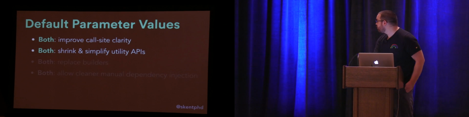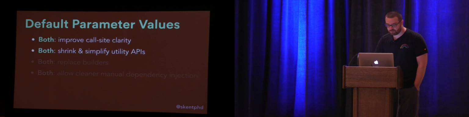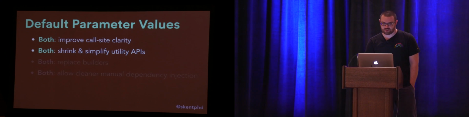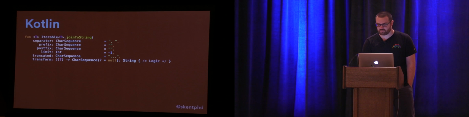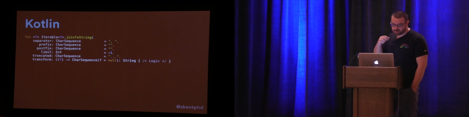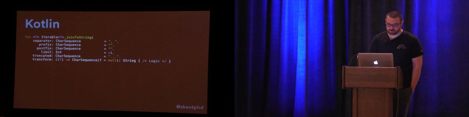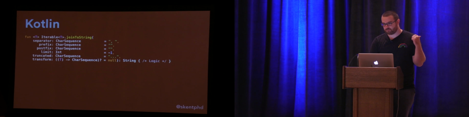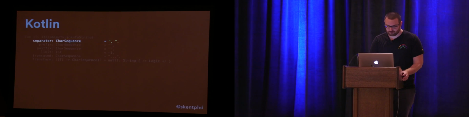So we're going to look at an example which illustrates these first two properties, that is improving call site clarity and shrinking and simplifying utility APIs. This is a Kotlin standard library method called joinToString, and it takes up to 6 parameters. It's the joinToString that we saw a couple of slides back, when we were looking at a previous example.